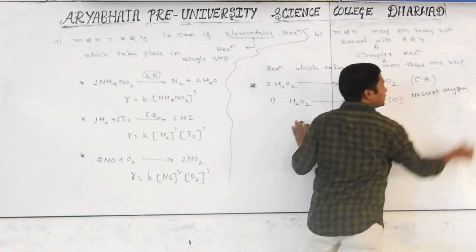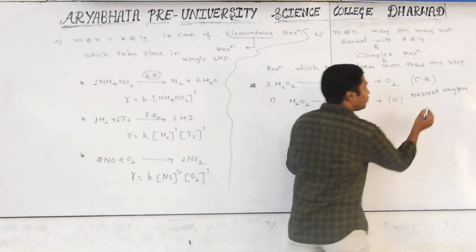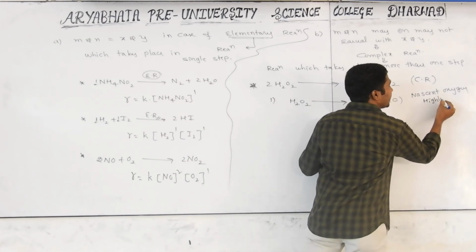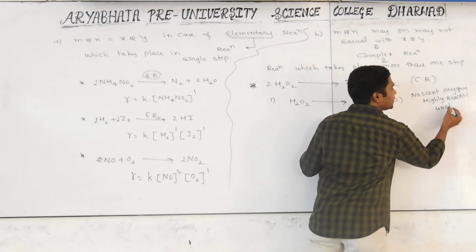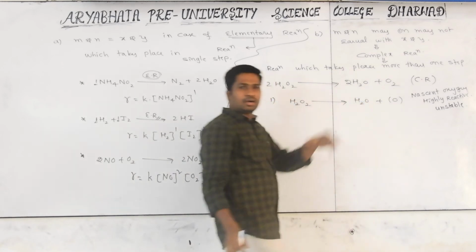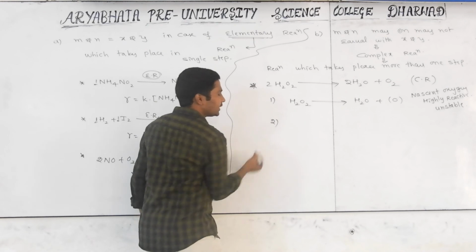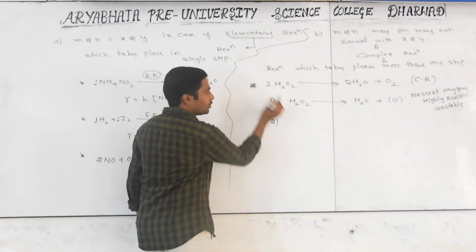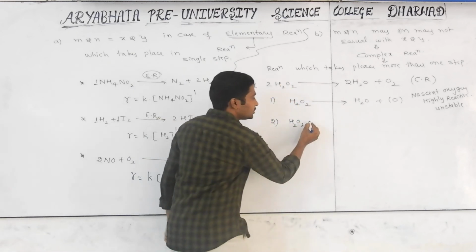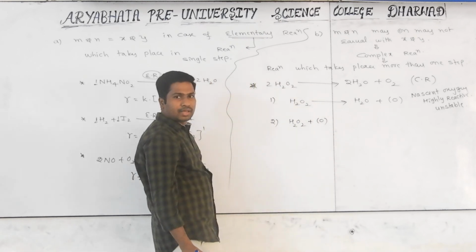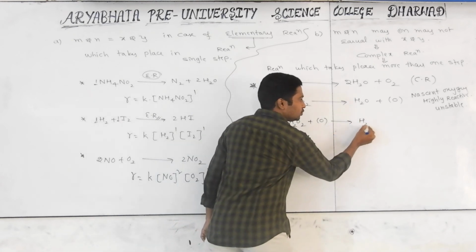What is the meaning of nascent oxygen? It is not an atom, it is not a molecule. It is a powerful oxygen atom, which means highly reactive. Highly reactive means an unstable particle. It won't exist; again, it will be consumed in the reaction. Okay, let it be. Now comes the second step. Out of two, one is already consumed, one more H2O2 is there, yes or no? Yes. It will take that nascent oxygen atom, more powerful than atoms. Then what are we getting? H2O2 is decomposing into H2O and one